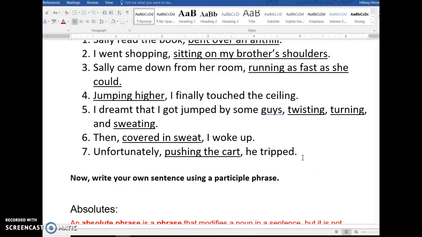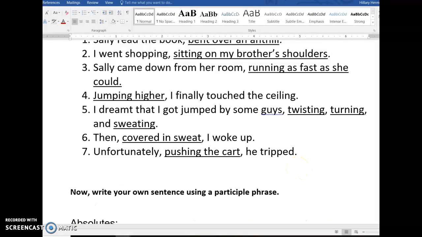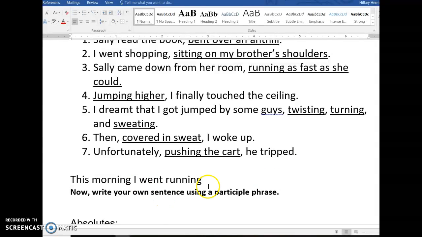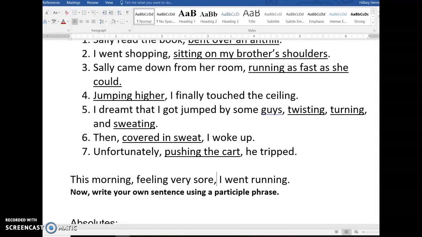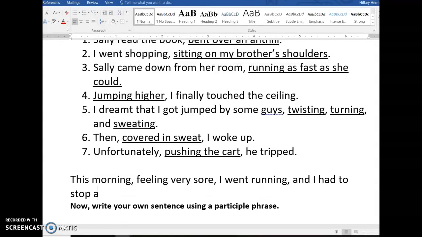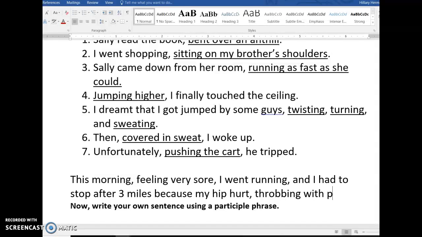For example, let's see if I can write one. This morning, I went running. So that's my sentence. But this morning, I was feeling really sore because I worked out yesterday. Feeling very sore, I went running. Oh, and I'll make it a compound sentence now. And I had to stop after three miles because my hip hurt. Well, there's a dependent clause. Because my hip hurt, throbbing with pain.